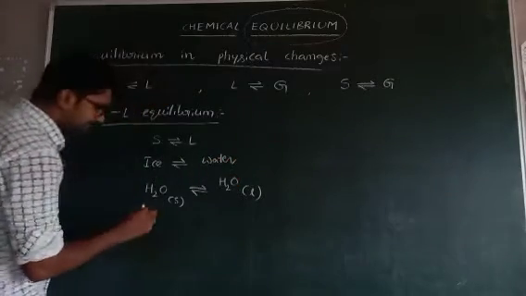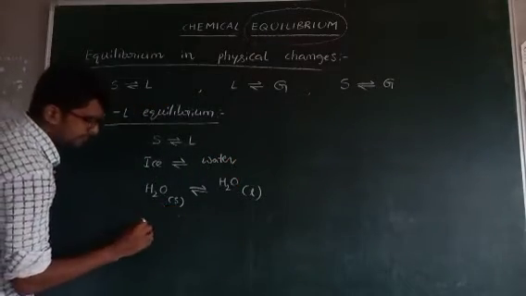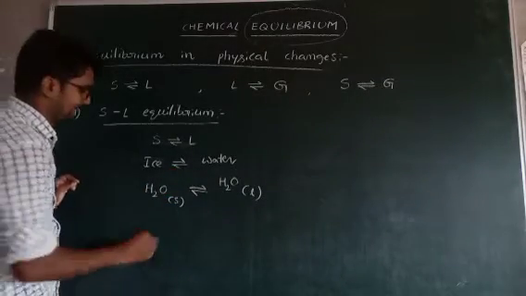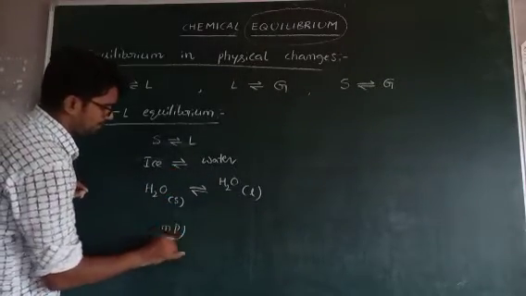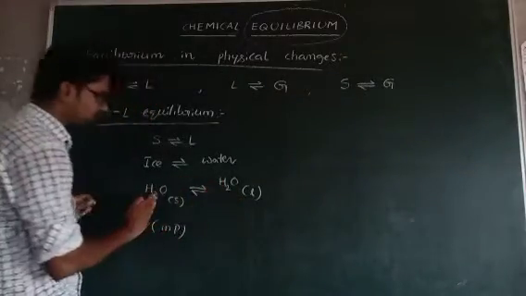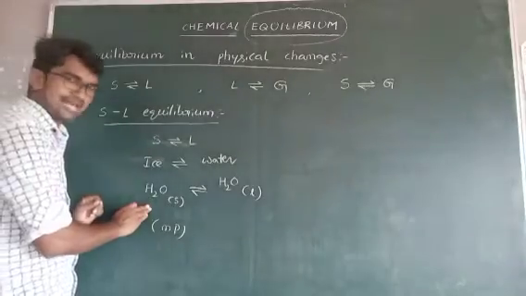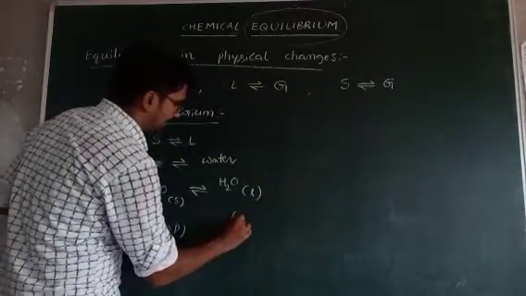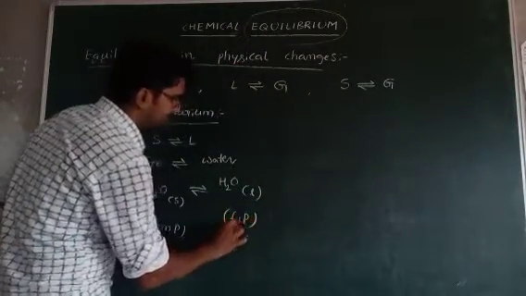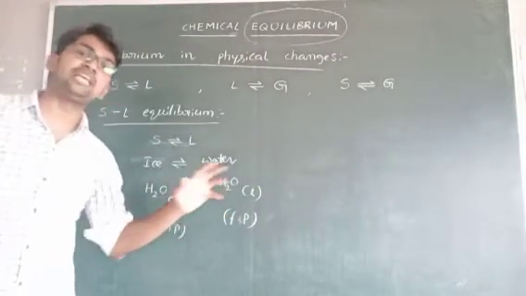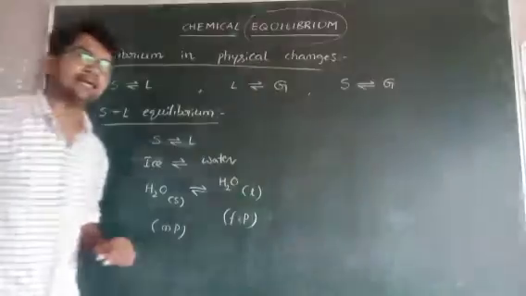What is this process? Melting point. That is called melting point. Liquid is converted to solid, water liquid is converted to water solid, water solid means ice. It is called freezing point. So here, melting and freezing both are in equilibrium.